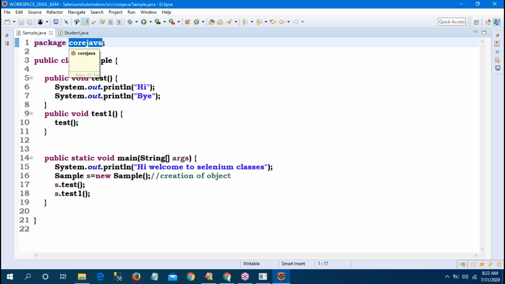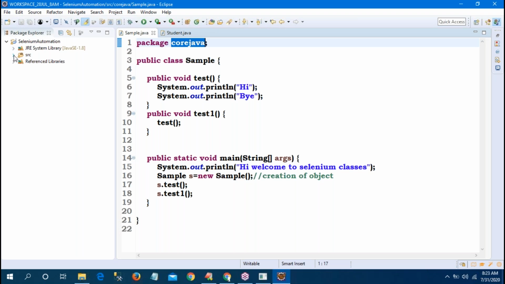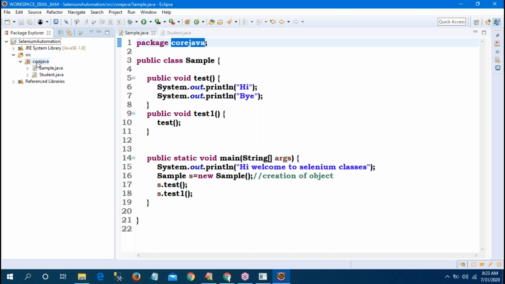Sir, package? A package is nothing but a simple collection of classes. A package is nothing but one folder. Suppose, see, SRC Core Java is one package. It contains two classes, Sample and Student. Tomorrow there can be one more class, and another. A collection of classes is nothing but a package.